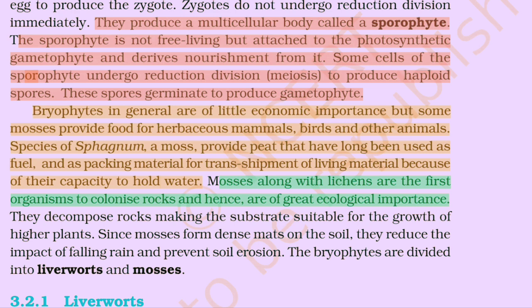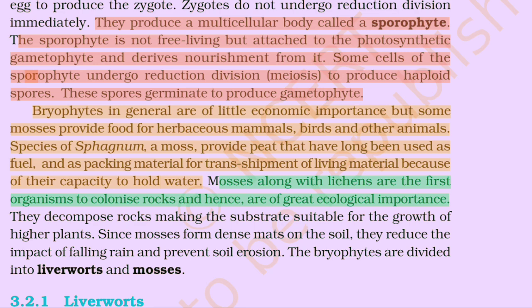Species of sphagnum, a moss, provide peat that has long been used as fuel and as packaging material for transshipment of living material because of its capacity to hold water. Mosses, along with lichens, are the first organisms to colonize rocks and hence are of great ecological importance. They decompose rock, making the substrate suitable for the growth of higher plants. Since mosses form dense mats on the soil, they reduce the impact of falling rain and prevent soil erosion.